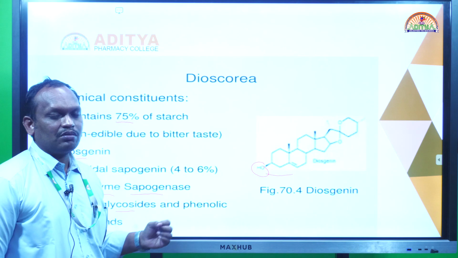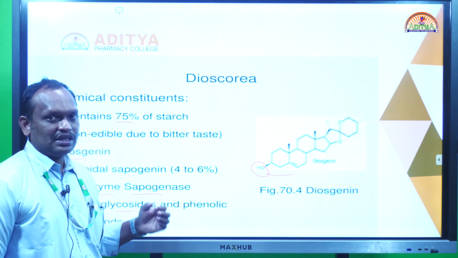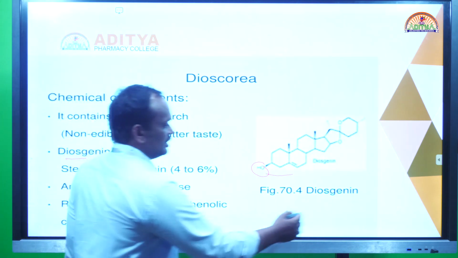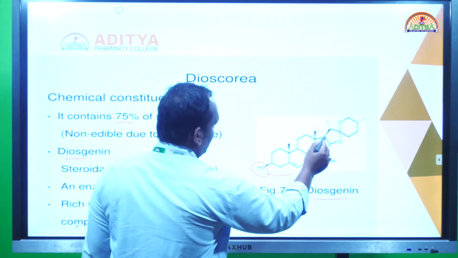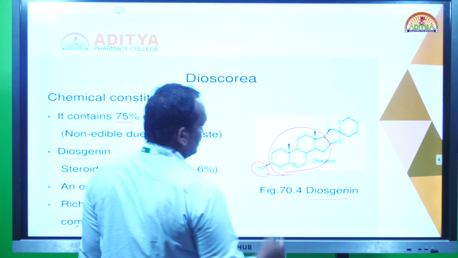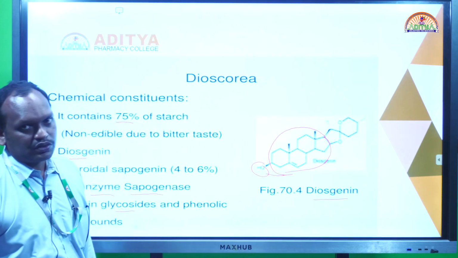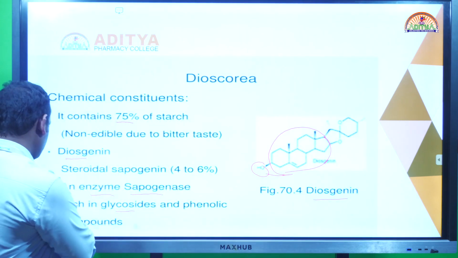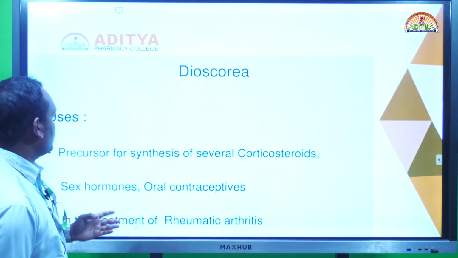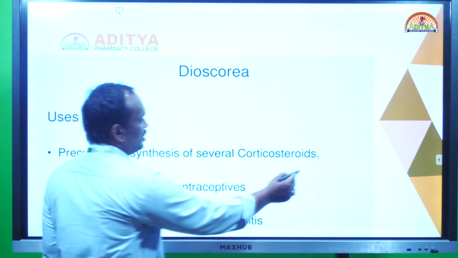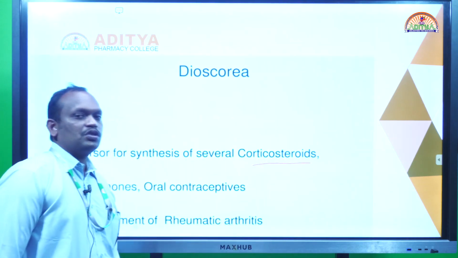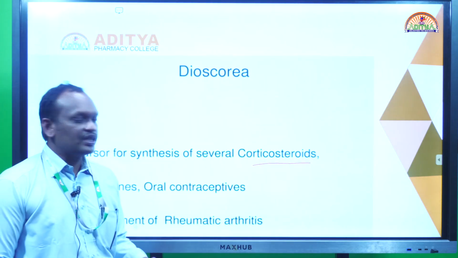So what is the major chemical constituent? The marker chemical constituent of Dioscorea is diosgenin. It is a steroidal glycoside; you see the structure, it is a steroidal structure. Next, Dioscorea uses. It is a source for the synthesis of various corticosteroid hormones, and corticosteroid hormones have various applications in the treatment of various diseases.